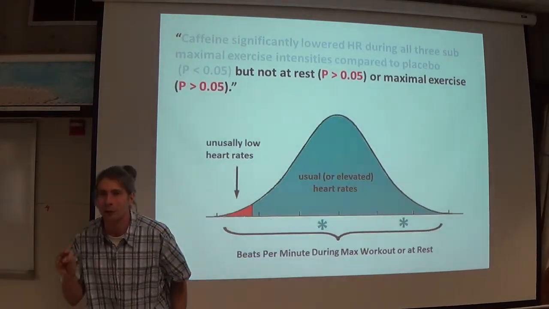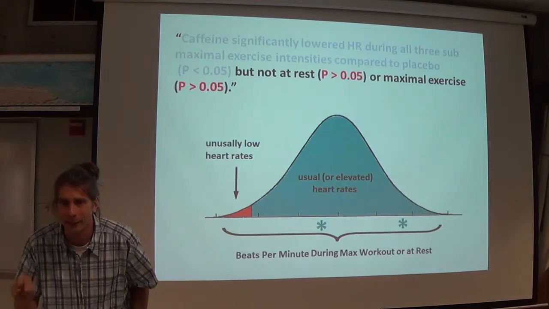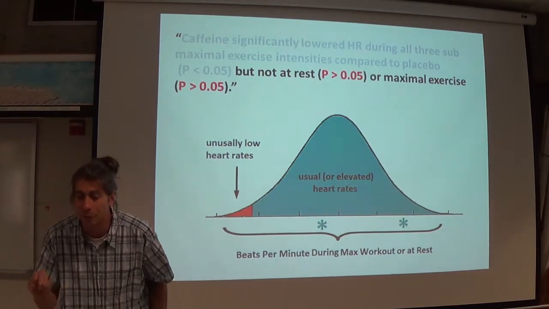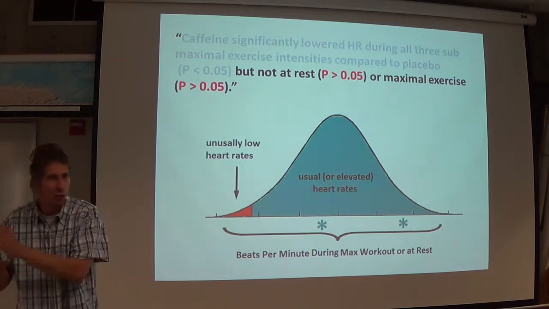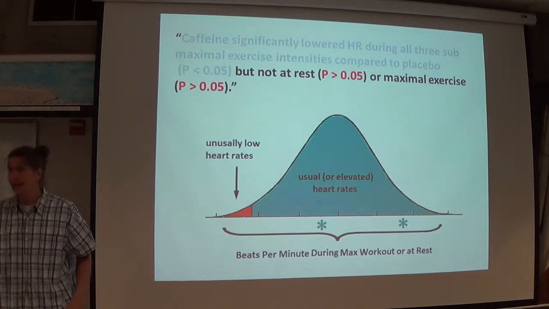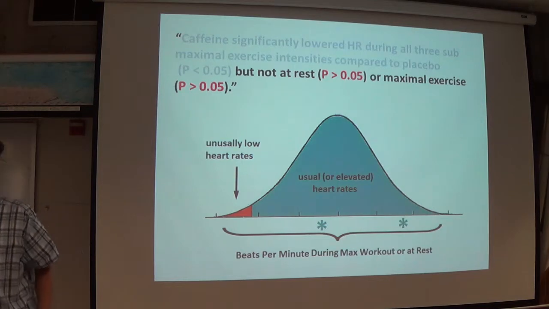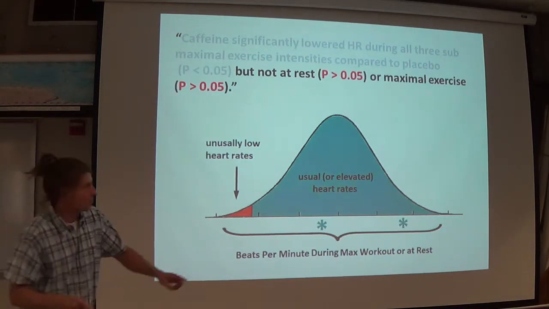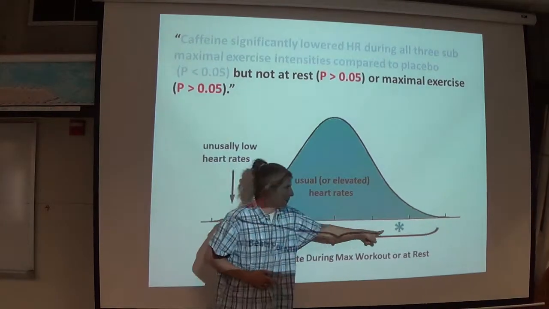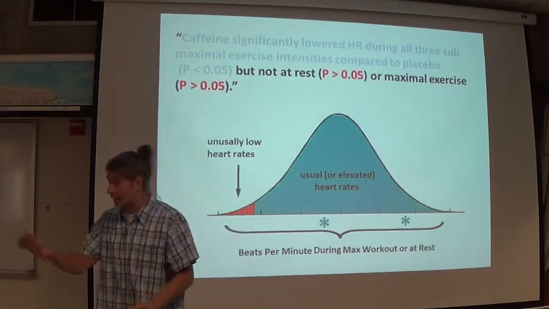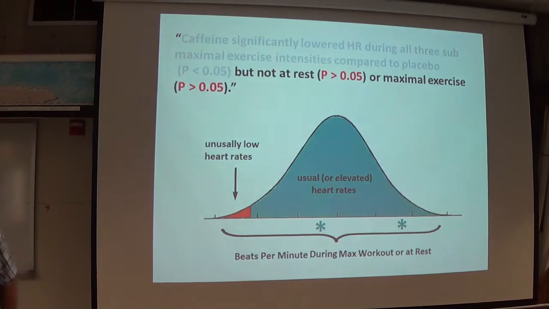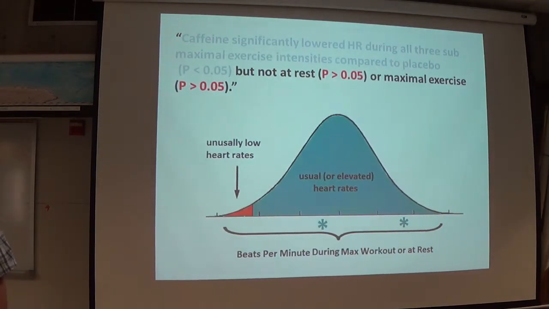And look at the title of the article again, friends. Low doses of caffeine reduce heart rate during submaximal cycle ergometry. Submaximal. That's the only reason you're reading this. You're not reading it because of the at-rest and the maximal exercise. If all three of those p-values came back more than 5%, would you be reading anything? No! Because who would publish something?